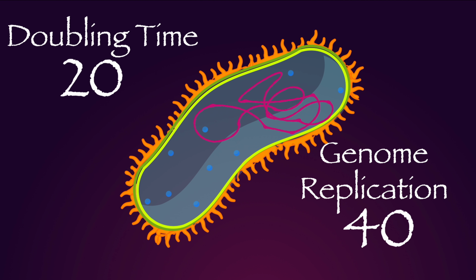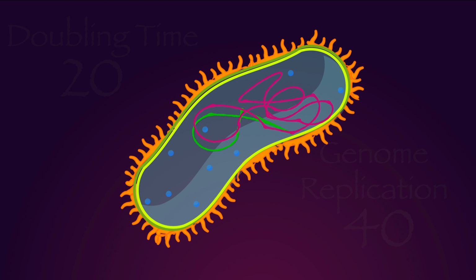Now that is the problem. It has an experimentally observed doubling time of 20 minutes, but it requires about 40 minutes to replicate its genome. In 20 minutes, it cannot replicate its whole genome. It can only do it halfway. Well, in the log phase, in which bacteria divide in 20 minutes, it can sense that there are many nutrients available and bacteria can grow faster.